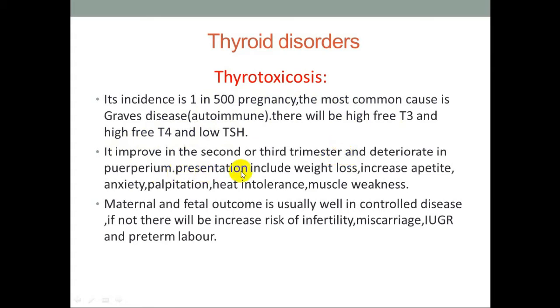Presentation includes weight loss, increased appetite, anxiety, palpitation, heat intolerance, and muscle weakness. Maternal and fetal outcome is usually good in controlled disease. If not, there will be increased risk of infertility, miscarriage, IUGR, and preterm labor.